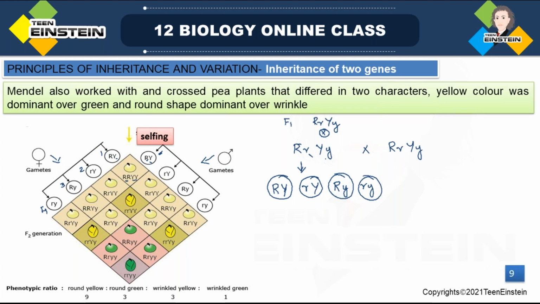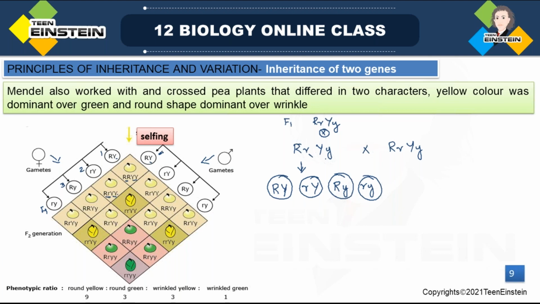The first male gamete with the second female gamete. Here, first character, which is round. That round allele, the character for this one, here capital R. And the second allele, the recessive allele, is coming from the second female gamete, here small r. See this combination. Next, the capital Y, and from the second gamete also capital Y. So here capital R, small r, capital Y, capital Y.